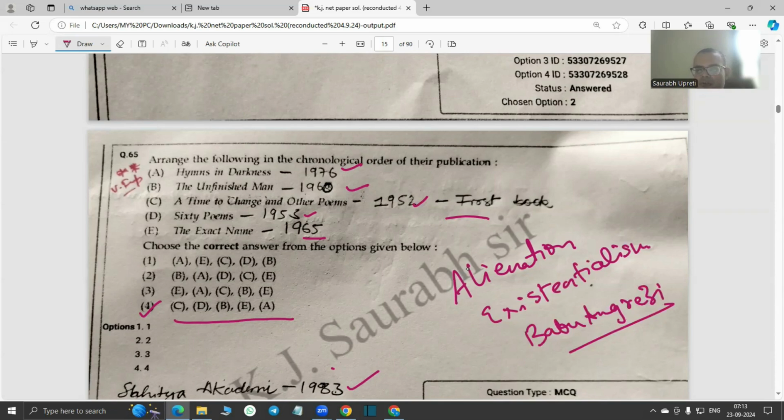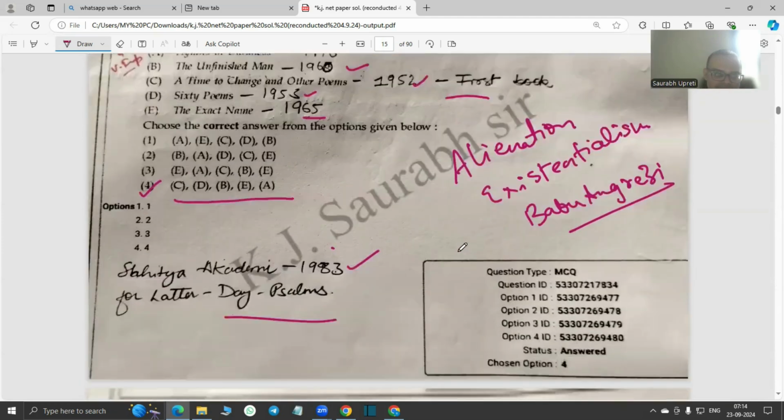Okay, he belongs to the Jewish community, Bene Israel, and most of his poems are centered on the urban sensibilities of Mumbai. That's why he's also called the Bombay poet, right?